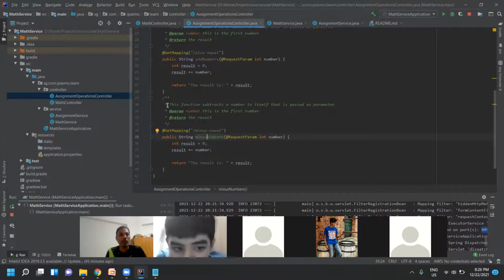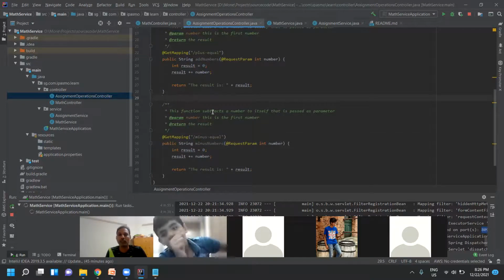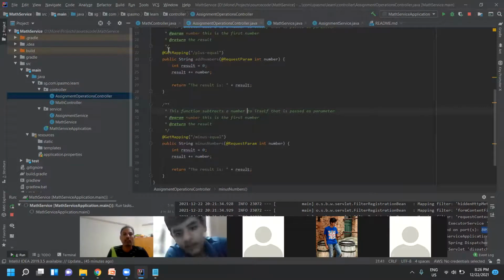Okay. So now one more endpoint I'm adding. The function subtracts a number. So what number is that?